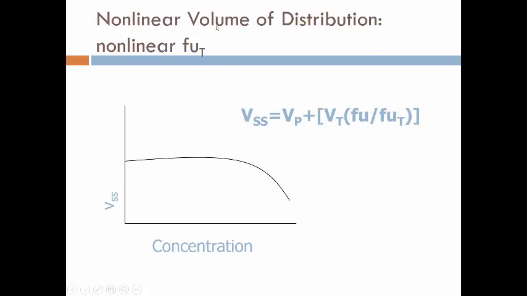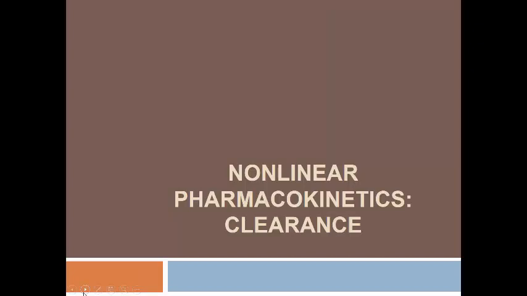If you have nonlinear tissue protein binding, again, you're going to overwhelm the system and there's going to be a higher free fraction in the tissue. That's more of it free in the tissues, which will actually decrease the volume of distribution, and therefore you would see a decrease in volume of distribution with increasing concentration.